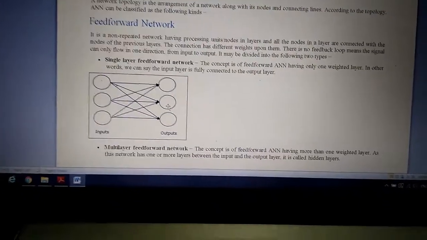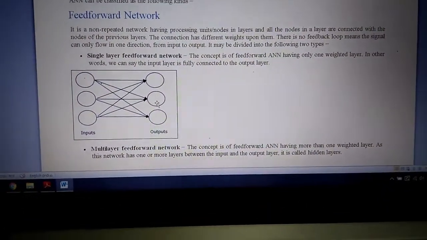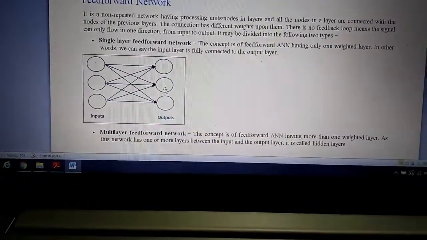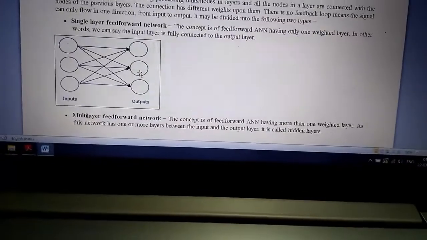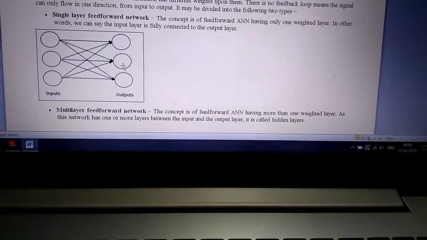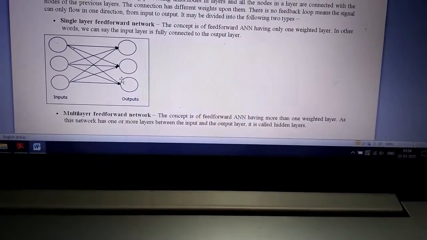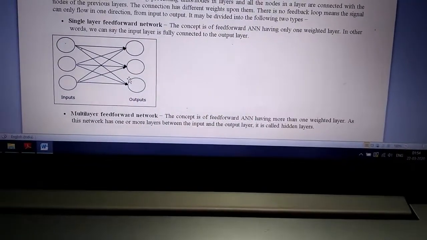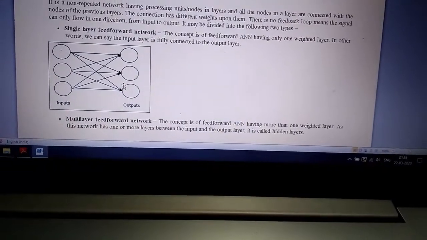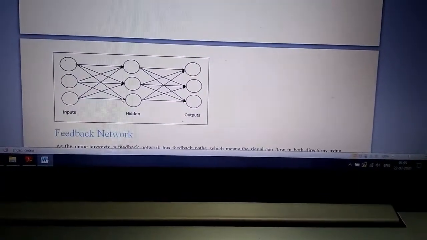Next is a multi-layer feed forward network. It means in the multi-layer feed forward network, hidden nodes are used. What is the meaning of multi-layer feed forward network? The concept is of the feed forward artificial neural network having more than one weighted layer. As this network has one or more layers between the input and output layer, they are called hidden layers. From the diagram, it will get clear to you.